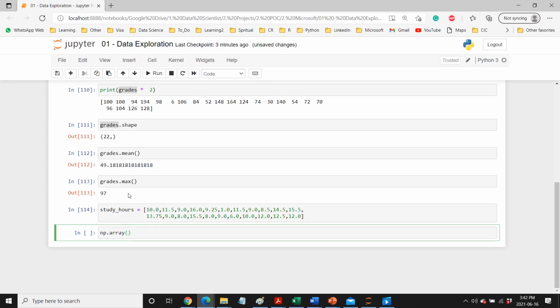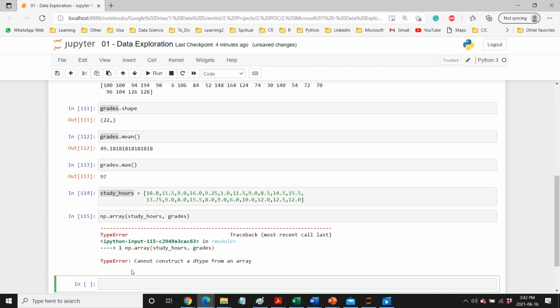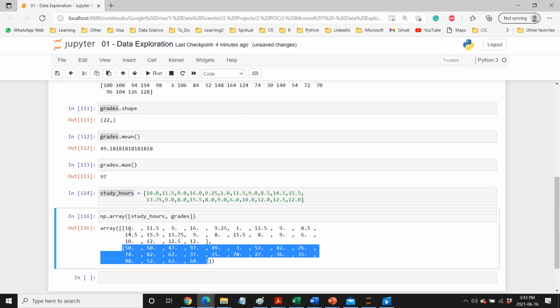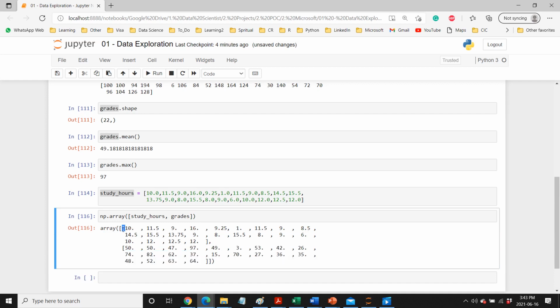And now I'm creating one array where I'm passing both the values, so we have grades, and then we also have study hours. Yeah, I'm getting the error because I need to pass this in here. Now if I do, yes, I'm getting a 2D array. How do I know that it's a 2D array? Quick way: we are passing two elements, so one element is here and the second element starts from here to here. But also a quick way to understand that it is a 2D array is when we see two square brackets. If it's 3, then we see that it's a 3D array.